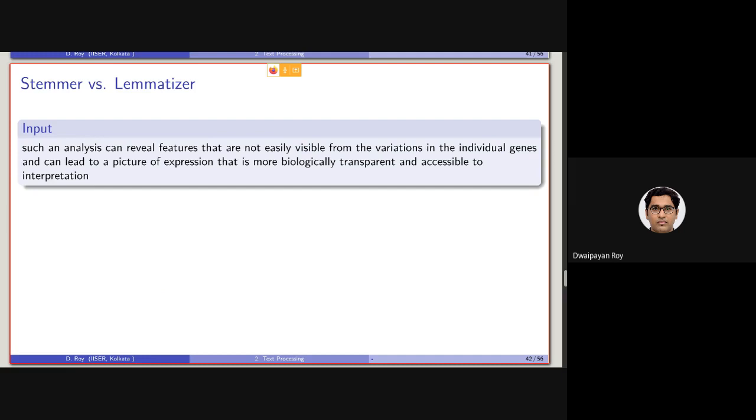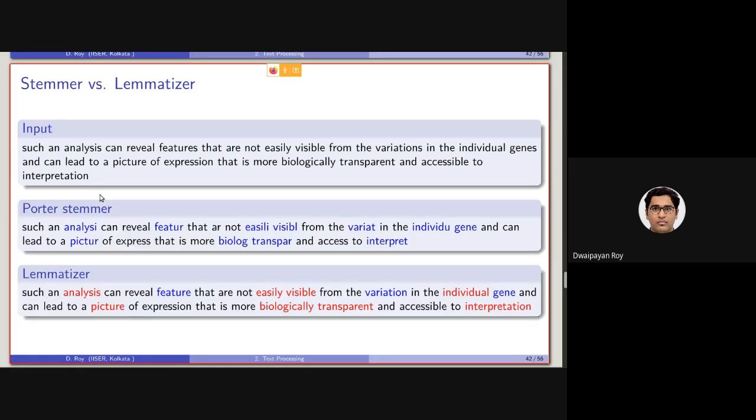Let's compare the output of stemmer and lemmatizer. In case the input is something like this, Porter stemmer will transform it into this form. Such an analysis will be transformed into analysis. Reveal features will be transformed into feature, excluding the ES at the end. Easily will be transformed into EASILI. Note that there was no I here, so this Y has been transformed into I.